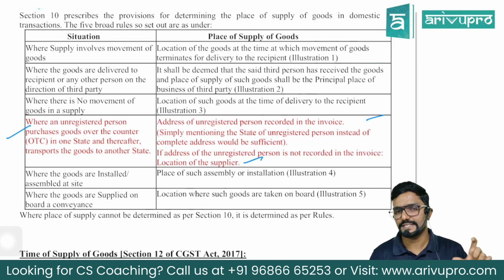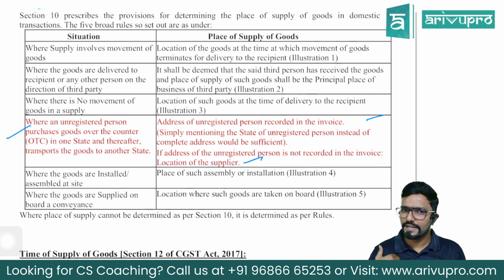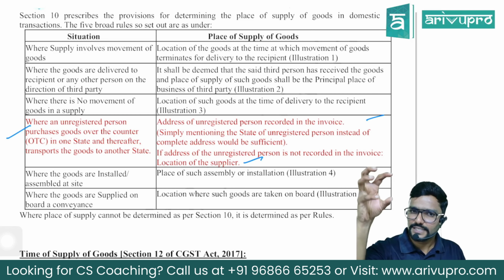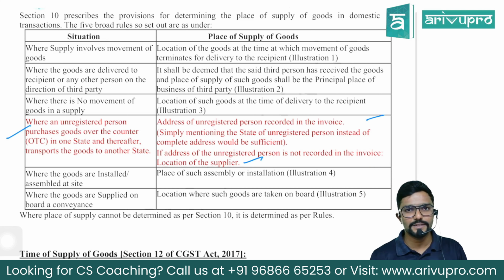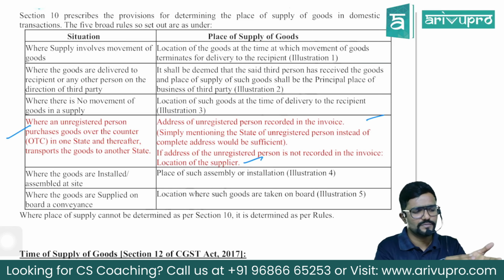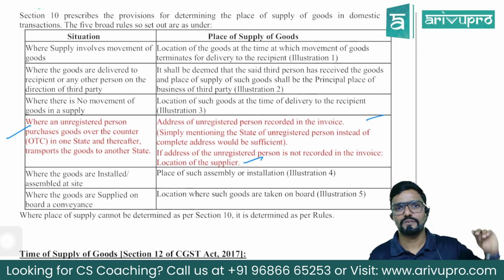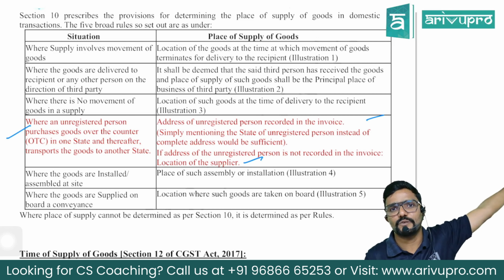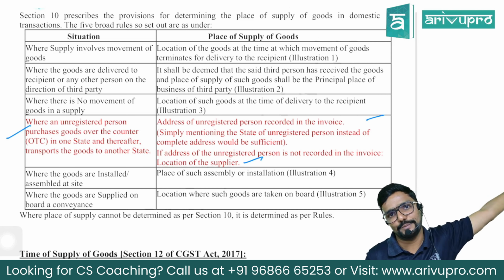I repeat, guys. First scenario: I am an unregistered person. I went to Tamil Nadu and purchased some goods over the counter there. The seller issued me the invoice with my name and state, Karnataka, along with, assume, address and all. Karnataka state is mentioned. What is the place of supply? Karnataka. Where is the location of supplier? Tamil Nadu. What supply is it? Interstate supply. IGST would be levied. First scenario.